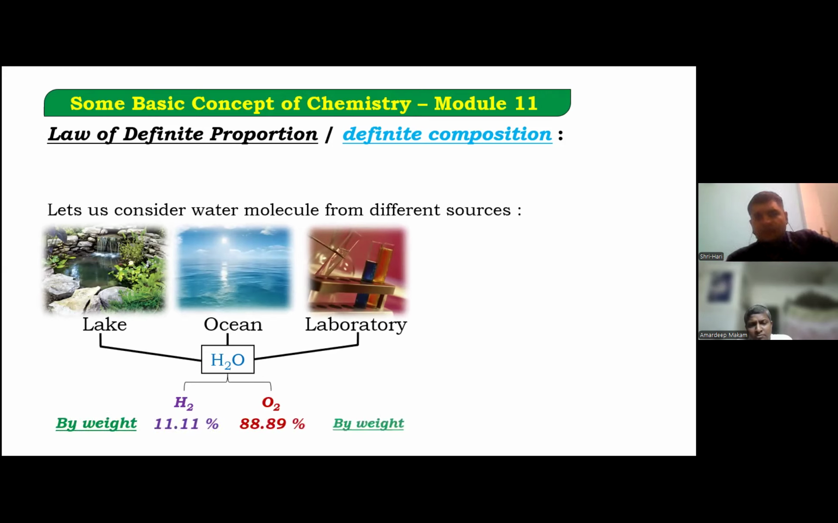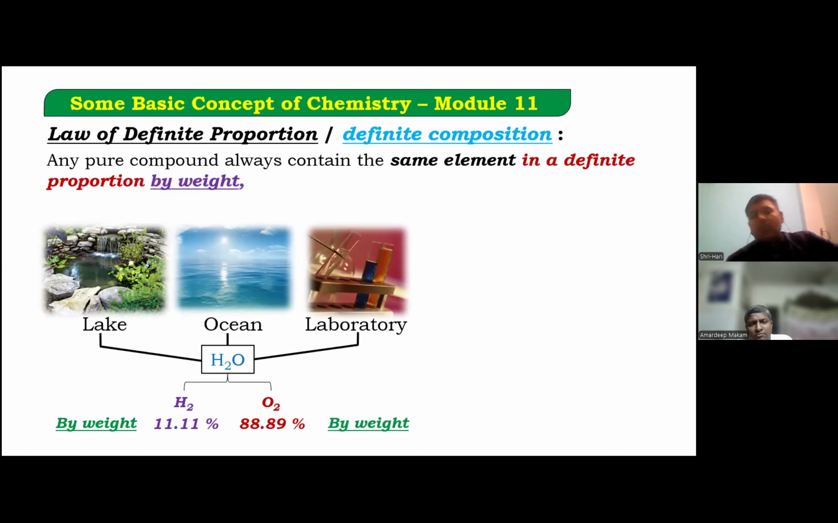So by weight, it is this much. It will always be by weight. Hydrogen will be 11.11% and oxygen will be 88.89% by weight, from wherever it may come, irrespective of the source. That's the second and very important law, the understanding of definite proportions.